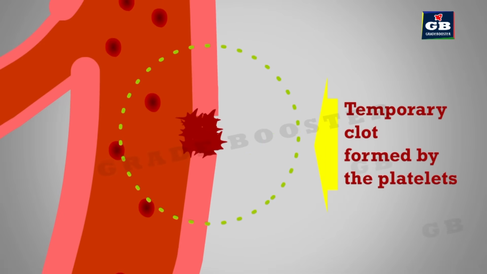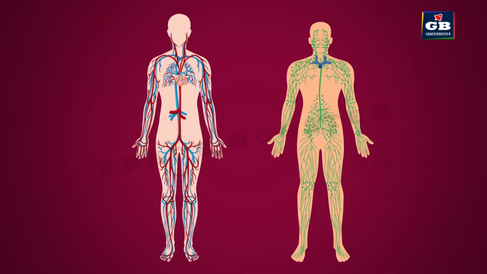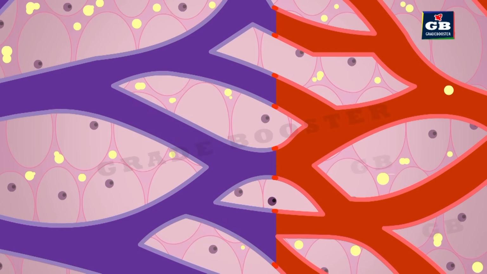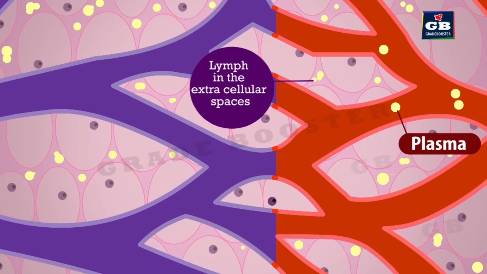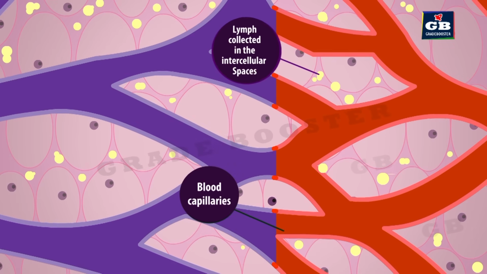Just like the blood circulatory system, we have another system in our body called the lymphatic system. Lymph flows in this lymphatic system. Lymph is a colorless fluid. The liquid part of the blood is called plasma. This plasma escapes out of the circulatory system through the small pores present in the walls of the capillaries. This fluid gets accumulated in the intercellular spaces of different tissues. Later, this fluid becomes the lymph.